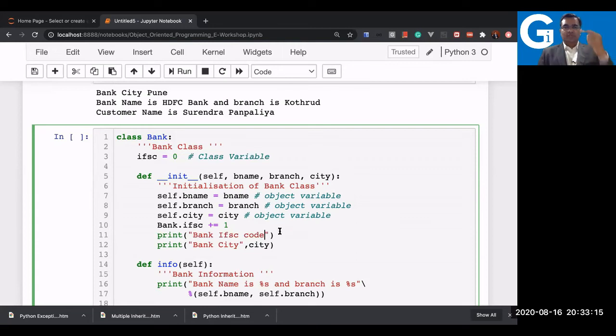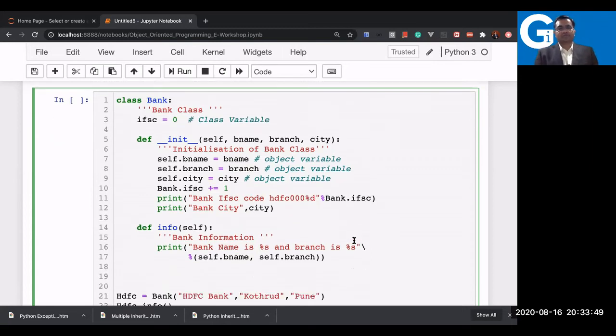And here what should I do? Here, simply writing the bank dot IFSC. If I want to print it more specifically, in a proper way, I can use percentage and write percentage D for decimal. And in case I want to say it is for the bank HDFC, I can say HDFC. This is just like 00 like that. So let us see how it works now.